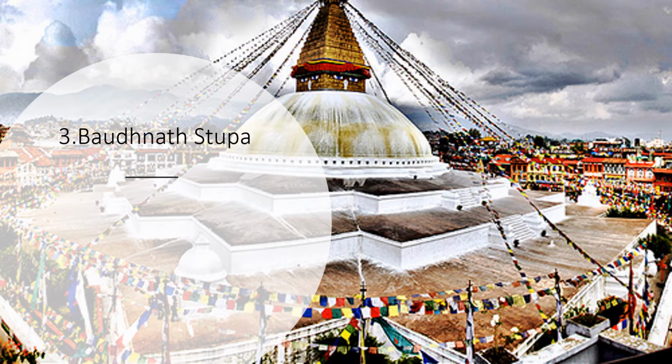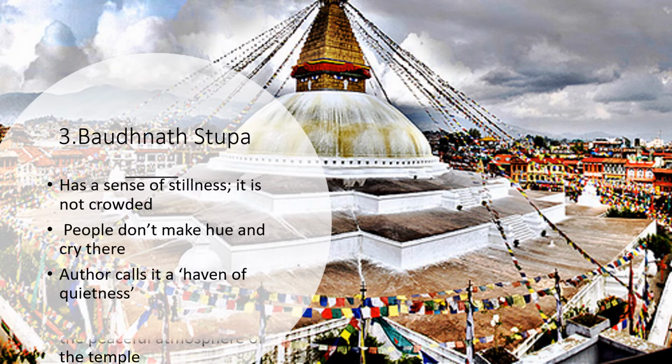Now comes our third point, and that is Bodhnath Stupa, and there is a vivid description of this Bodhnath Stupa in this chapter by Vikram Seth, and he talks about the environment of Bodhnath Stupa in this third point. It has a sense of stillness, that means silence and no movement, no animation is taking place in this stupa or in this place. It is not crowded at all. People don't make hue and cry there. Hue and cry means strong public protest about something.